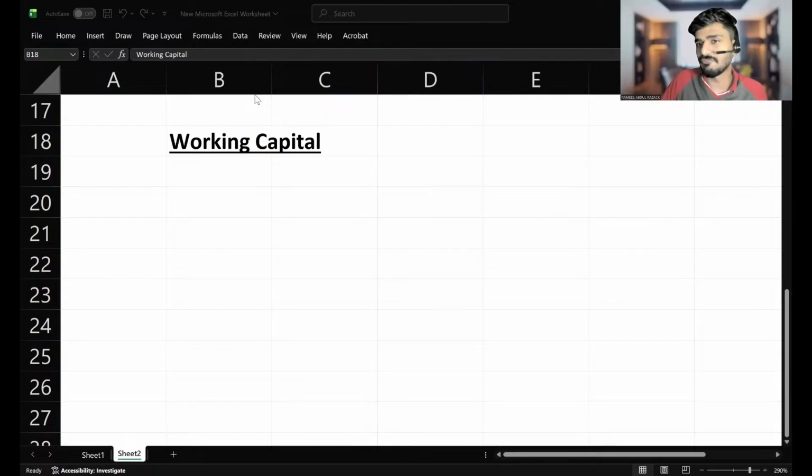For the day-to-day functioning of a business, we do have initial investment. Apart from that, for the day-to-day operation, we need a certain amount of money. That money is called working capital. As per the latest ACCA reports, the reports came from ACCA, that the students fail due to their lack of working capital.